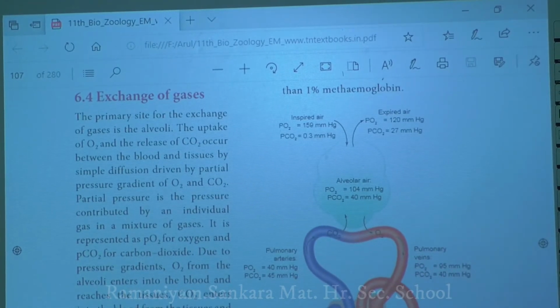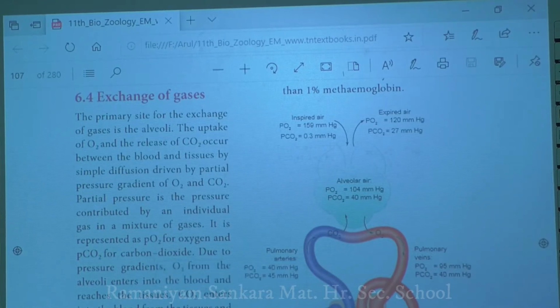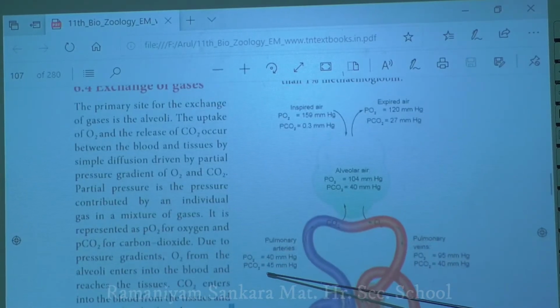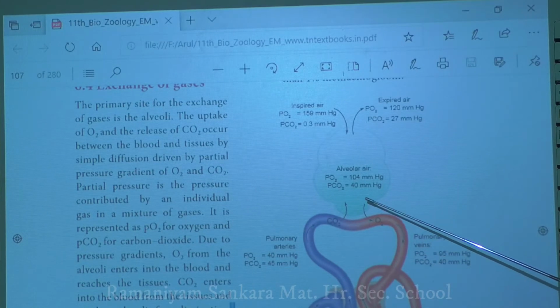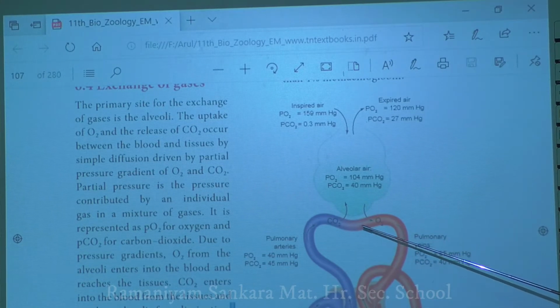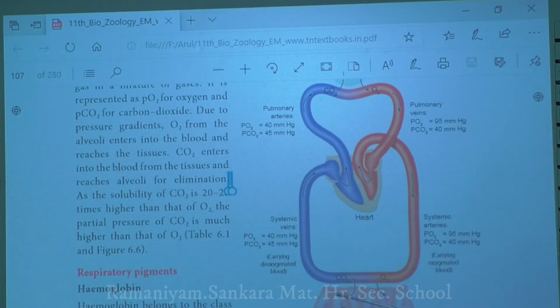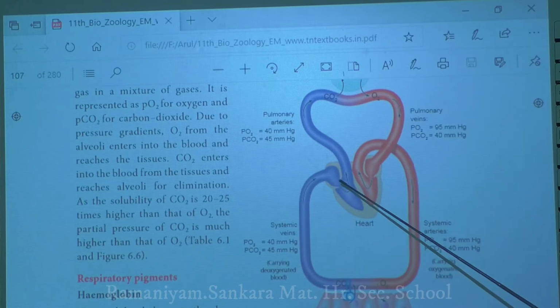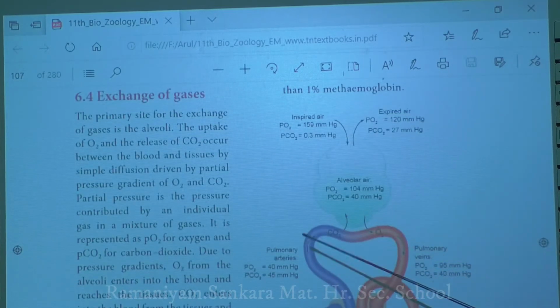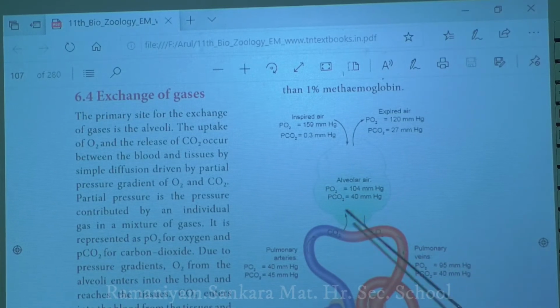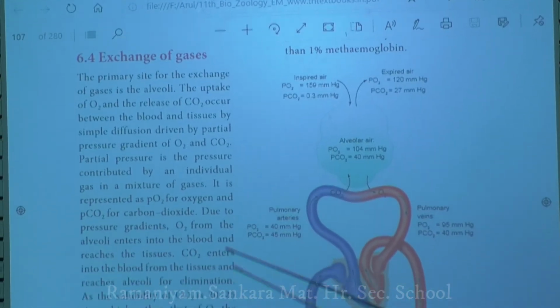If you take the exchange of gases, it usually takes place between the alveolar tissues and the blood. Or if you take the exchange of gases at the tissue level, there also it takes place between the body tissue as well as the peripheral blood. So, the site for exchange of gases is only in the alveoli. In the alveoli, there is an exchange of gases between the blood and the tissues.